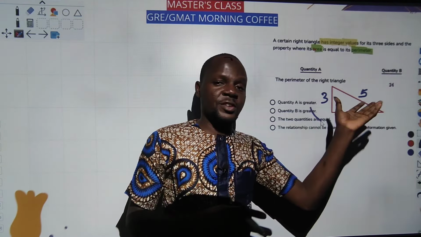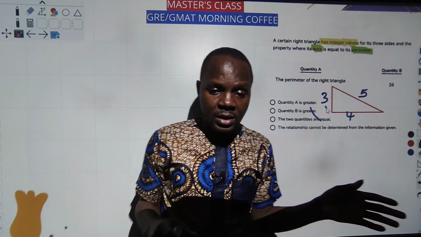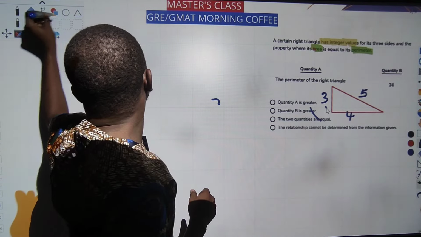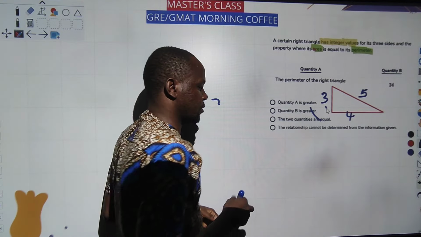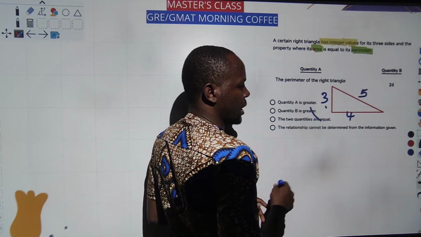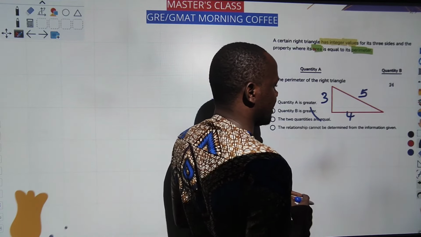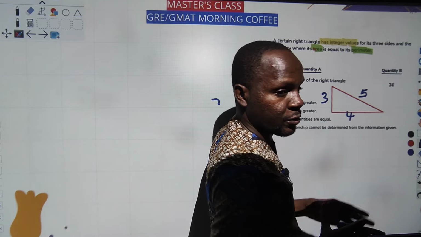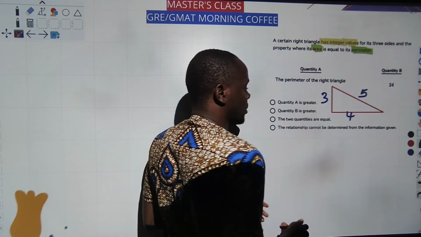Whereas the perimeter of any shape is adding the 3 sides together. So if we had 3 plus 4 plus 5, you and I know that 3 plus 4 plus 5 is going to give us 7 plus 5, that is 12. So here what I'm saying is the perimeter is not equal to the area. So 3, 4, 5 does not work. You move to the next one.